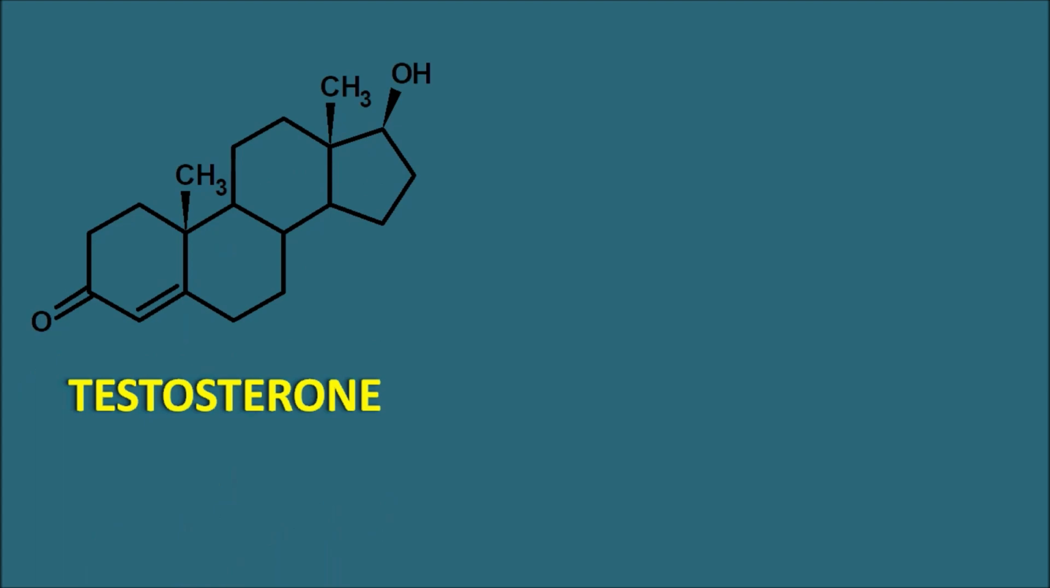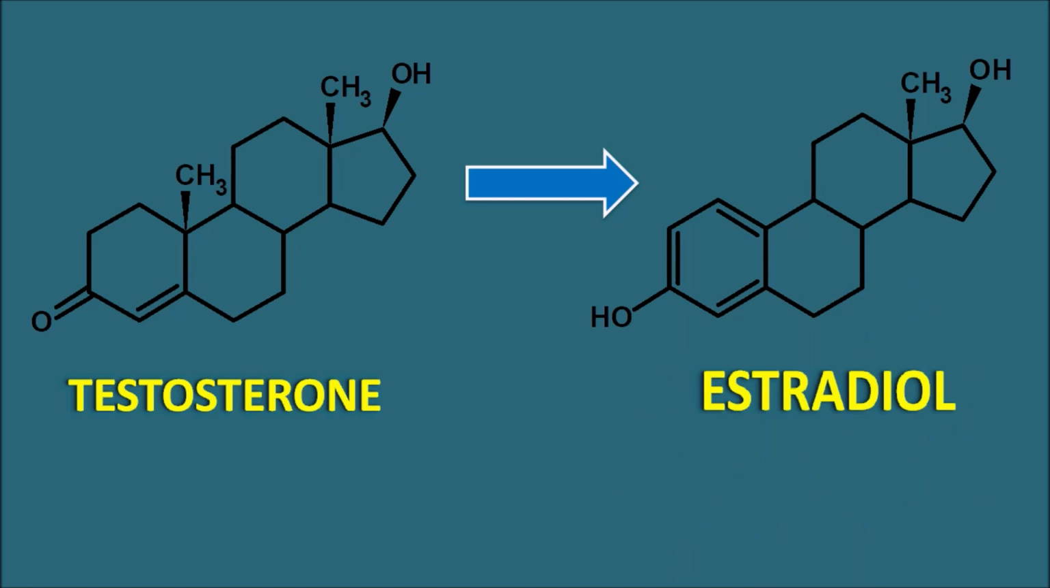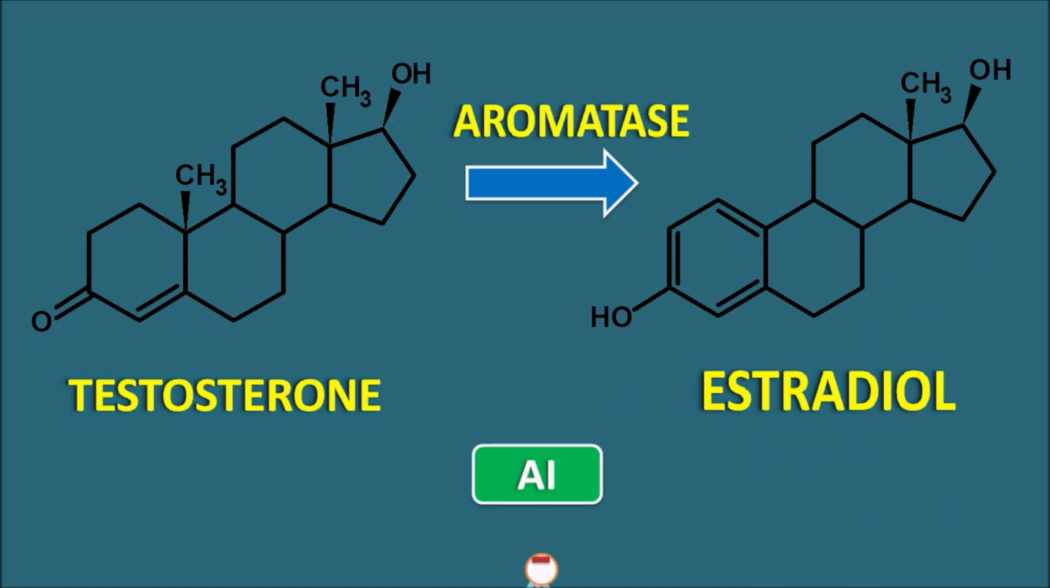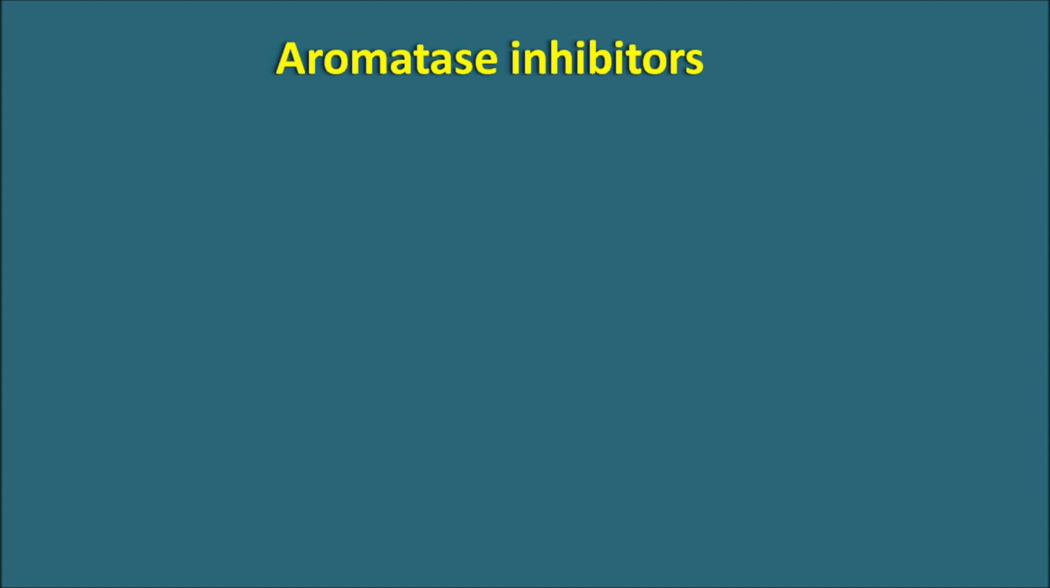Similarly, this is testosterone, and testosterone can be converted into estradiol by the same enzyme, the aromatase enzyme. Again, this step is going to be blocked by aromatase inhibitors, such that they inhibit the synthesis of estradiol from testosterone. In this way, aromatase inhibitors inhibit estrogen biosynthesis in the peripheral tissues from androstenedione as well as testosterone. Now let us see the different types of aromatase inhibitors.